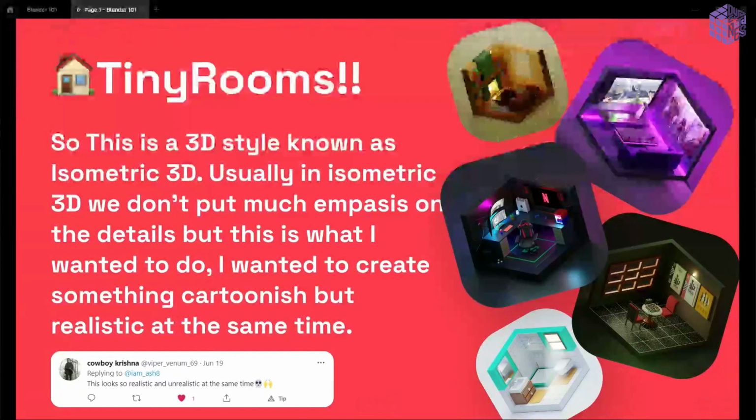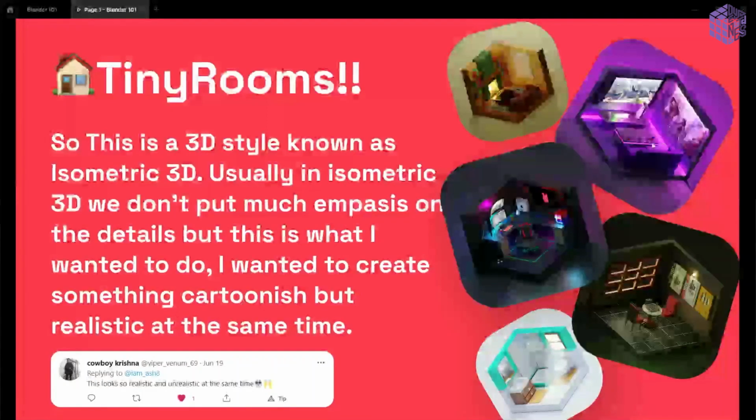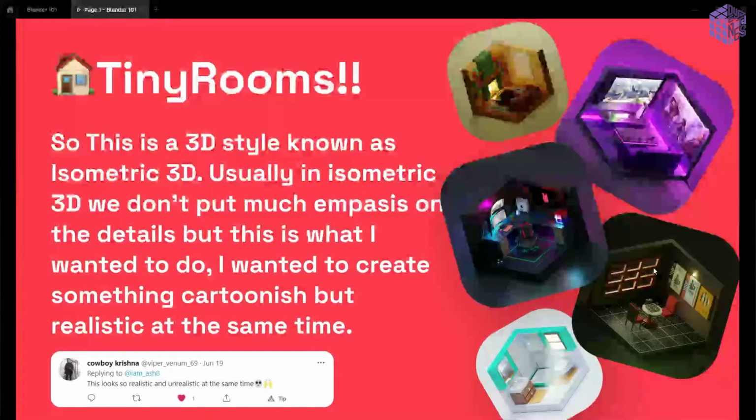If you see, this is my initial rooms. So this is very cartoonish. Then I shifted a little more realistic, then more, then very realistic. So my design is still evolving. I'm not settled. I'm still learning every day. But my goal was to make tiny rooms, but with a lot of details. And somebody actually quoted that in one of my comments: this looks so realistic and unrealistic at the same time. Exactly what I wanted from these rooms.